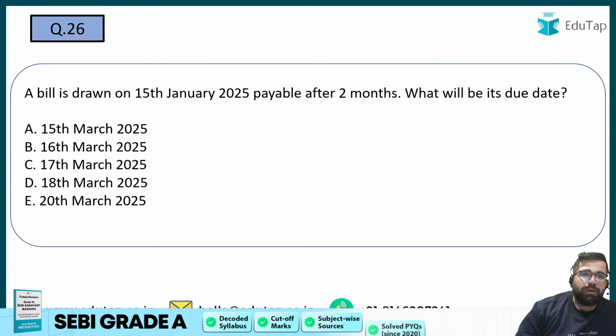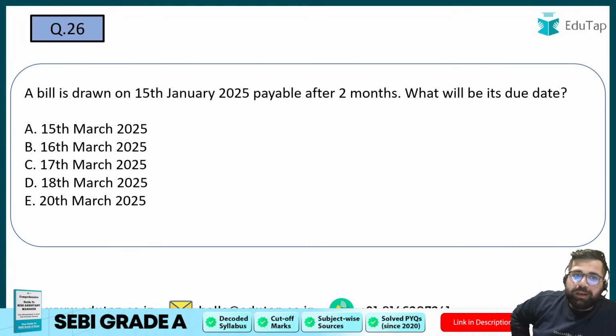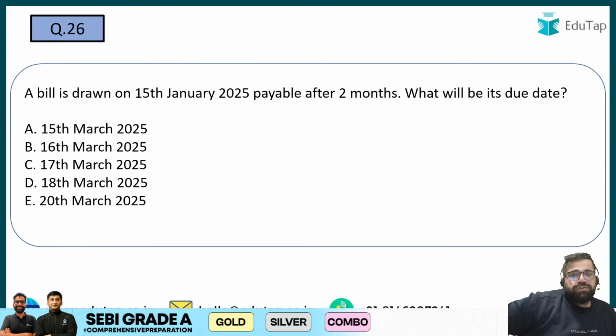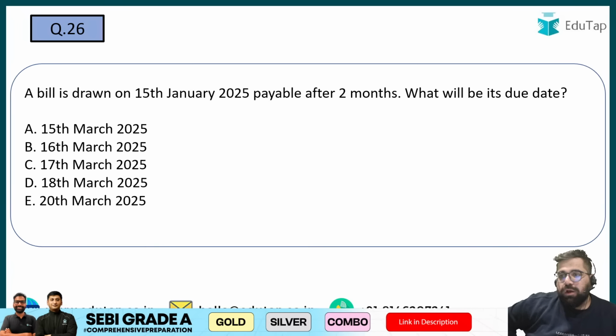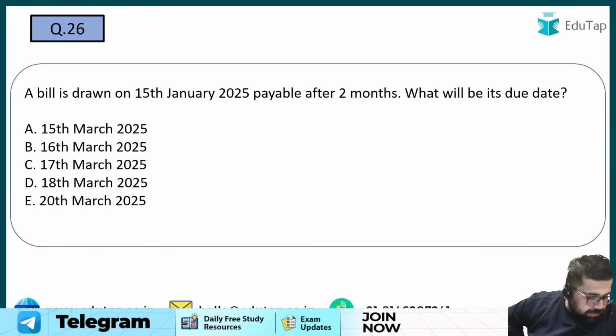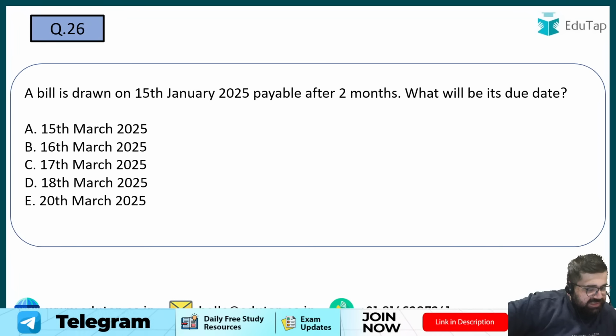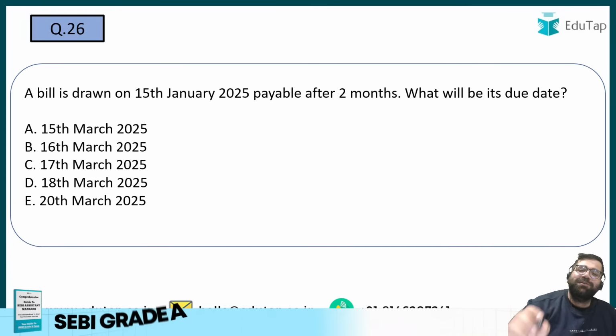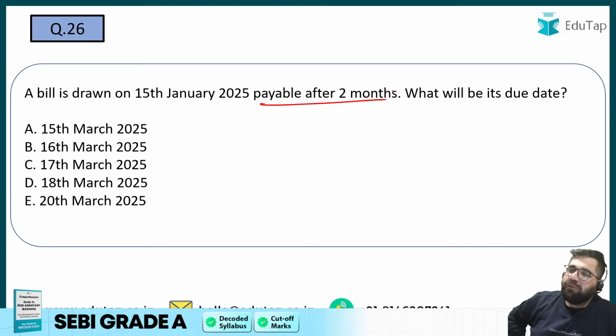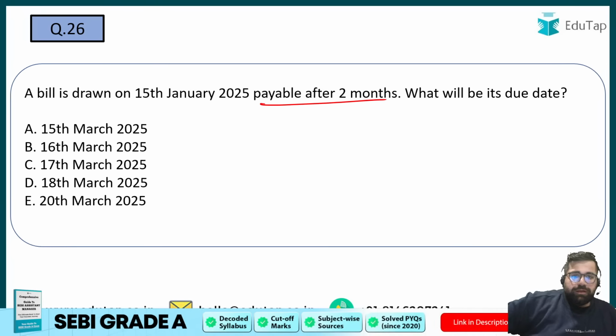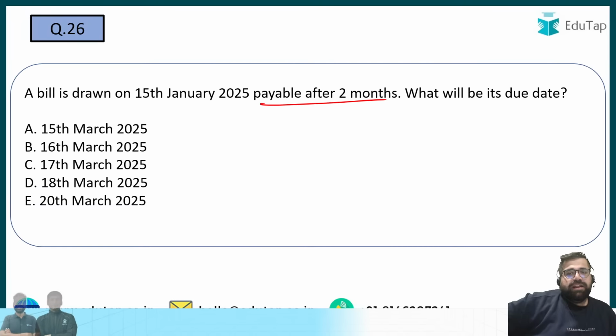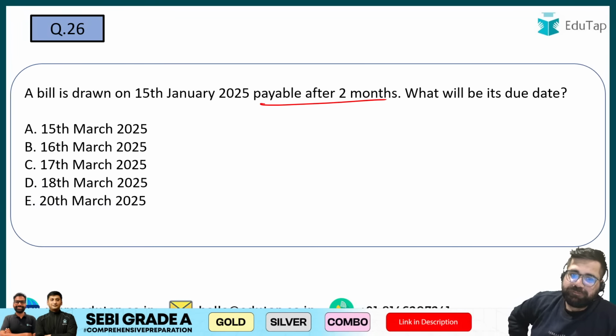Question number 26. A bill is drawn on 15 January 2025, payable after 2 months. What will be its due date? If you have doubts, then please ask. Now, many people will do what? 15 January, 2 months, so it will be 15th of March.